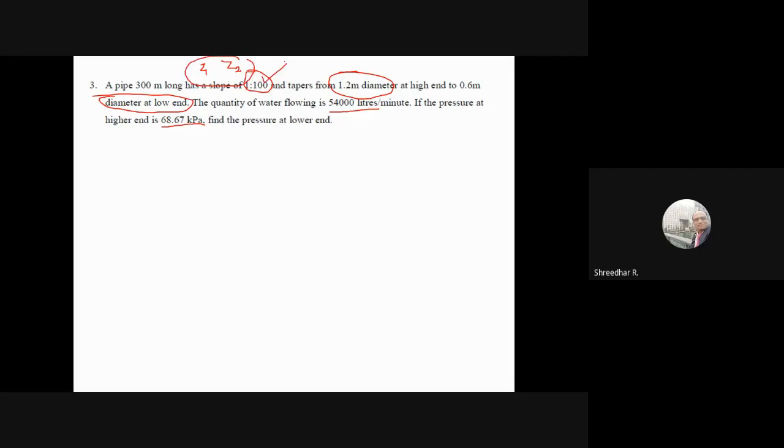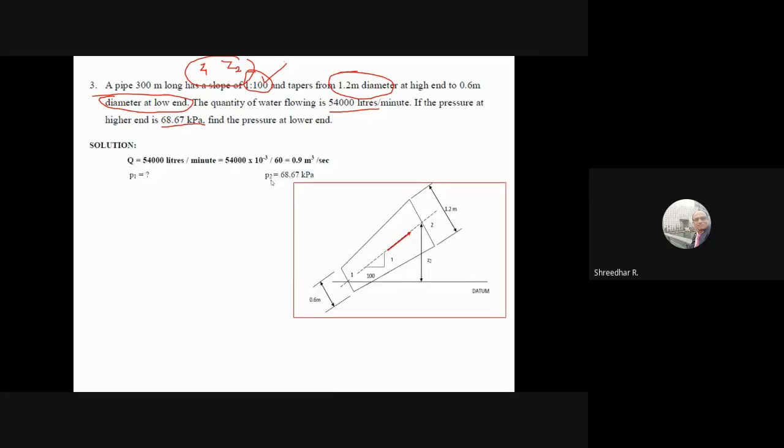So whenever the slope is given, I will represent it by means of a sketch for you. So this is the sketch. The pipe tapers from 1.2 meters at the high end to 0.6 meters at the low end. The quantity of water is 54,000 liters per minute. The pressure at the higher end is 68.67 kPa, and you have to find the pressure at the lower end. The flow direction is also given to you.